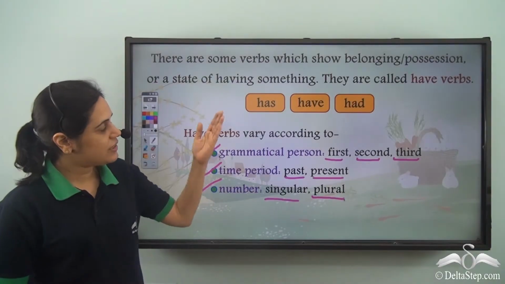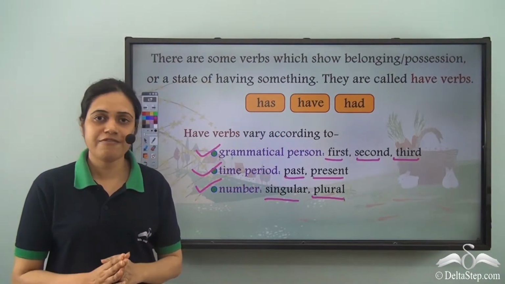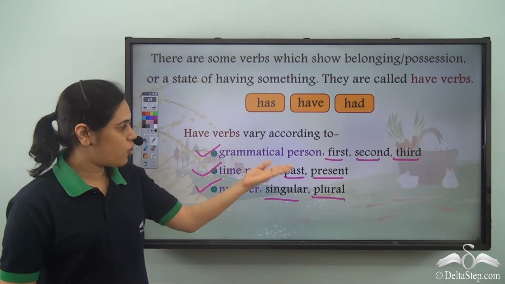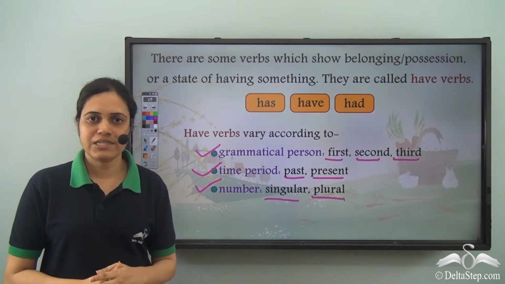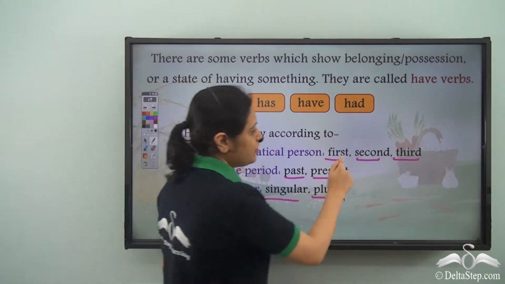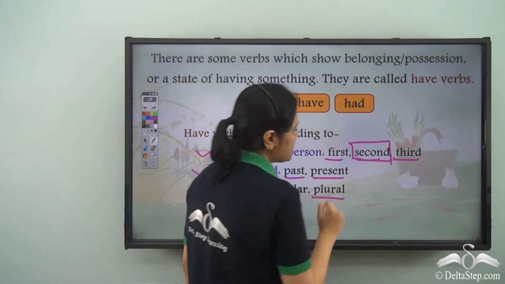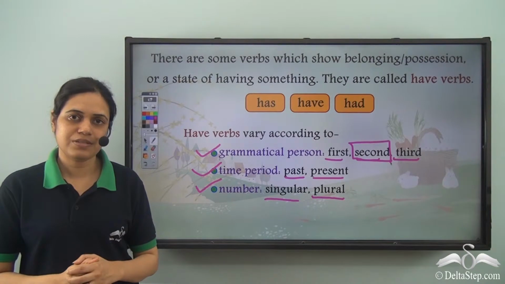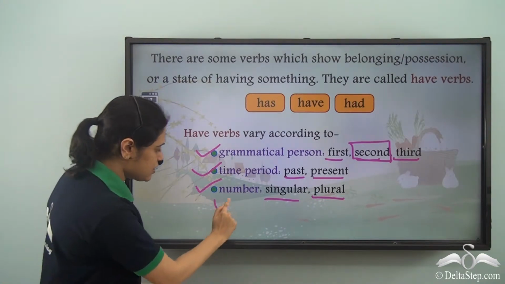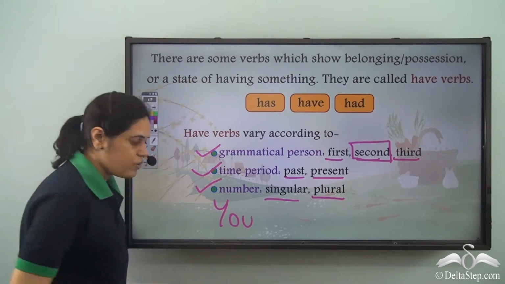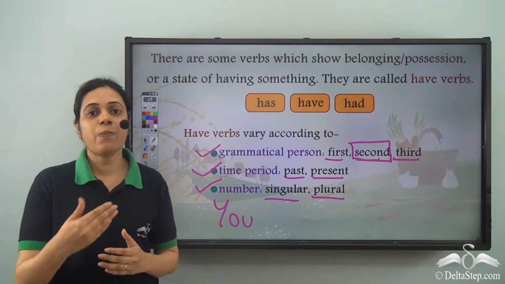This means that the three different forms of have verbs are used according to these three criteria. In this lecture, we will restrict ourselves to the second person. Second person means you. That is the person spoken to.